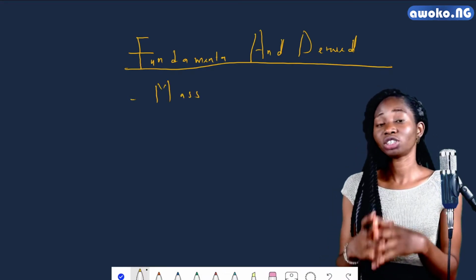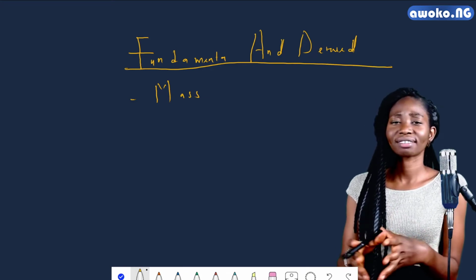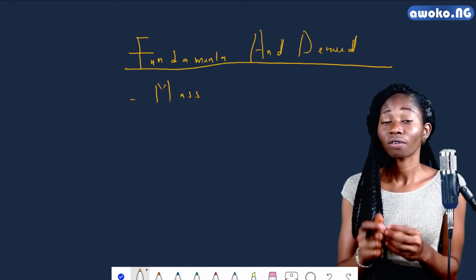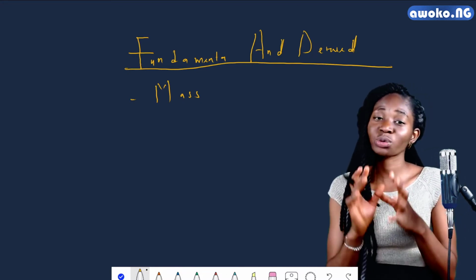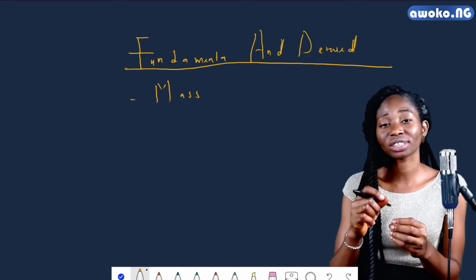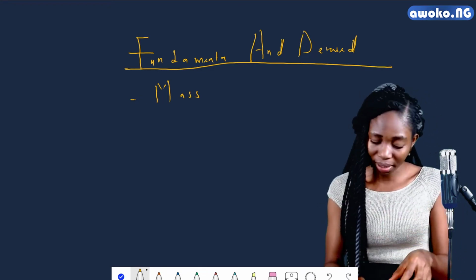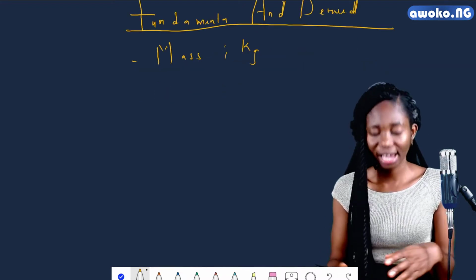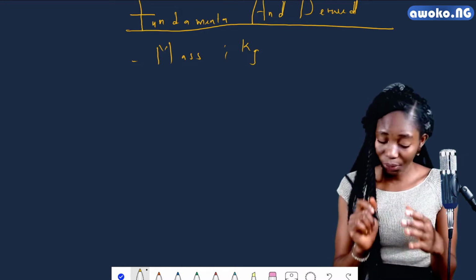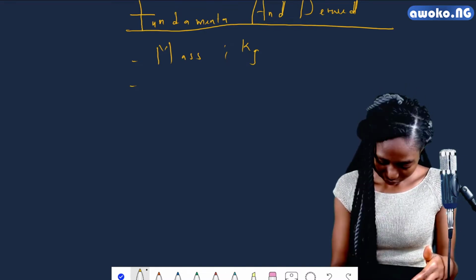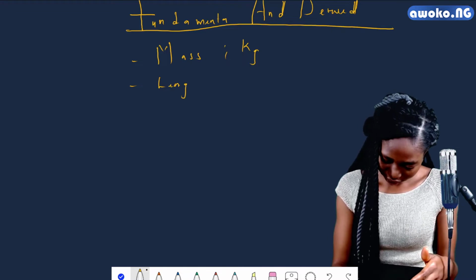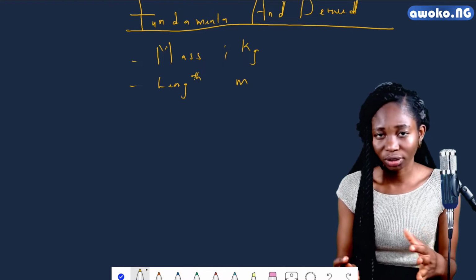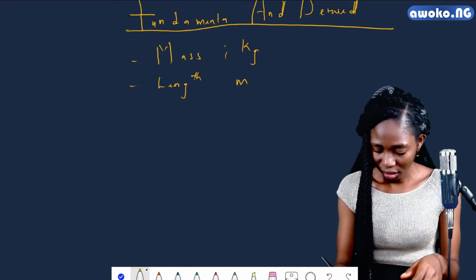Remember when we discussed in our previous lecture that these quantities are measured using tools for effectiveness, and then these tools are graduated and are measured in units. So the unit of mass, if you could recall, is what? Kilogram. And another fundamental quantity we have is length. In measuring length, we use meters. So we could say the unit for length is meters.